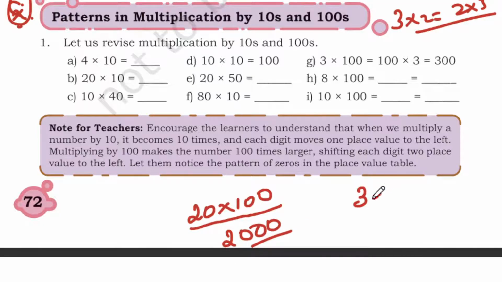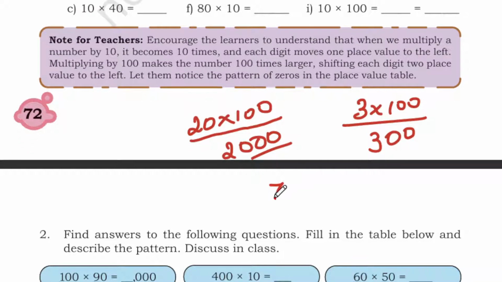Likewise, if they are giving 3 into 100, then how many zeros are there? 2 zeros. And how many numbers? 3 ones are 3. Likewise, any number you can do. For example, if you have 7 into 200, how many zeros? 1, 2, 3. So put 1, 2, 3. 7 twos are 14. That's all. So multiplying is going to be very easy if they give hundreds and tens.